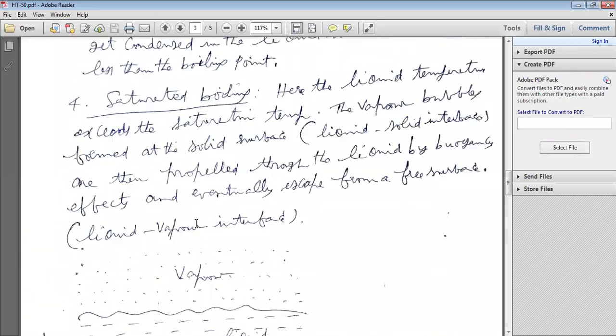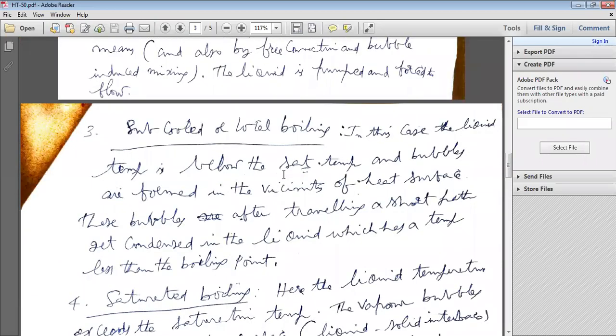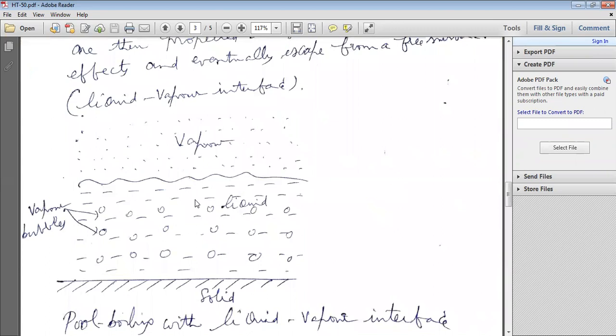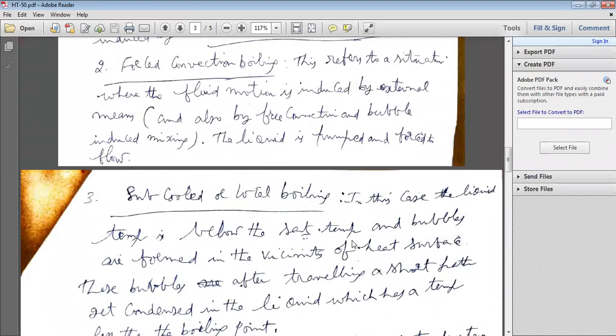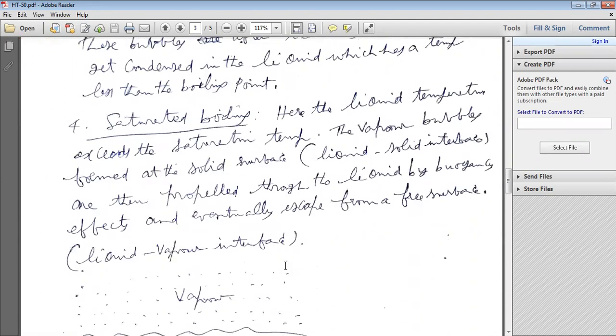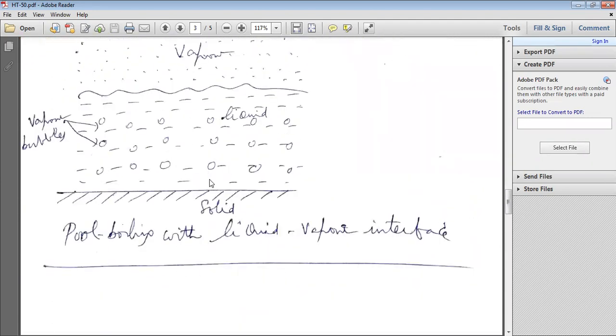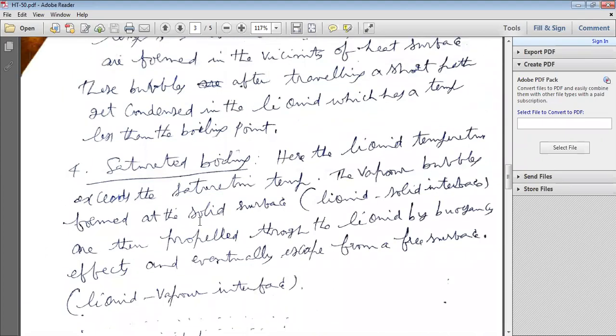And a third case also, a third boiling, local boiling. Here the bubbles reach higher extents, higher heights, but again they are condensed back into the liquid. The vapors condense into liquid form, because whenever the temperature is below the saturation temperature of the liquid, bubbles found in the vicinity of the solid surface condense back.